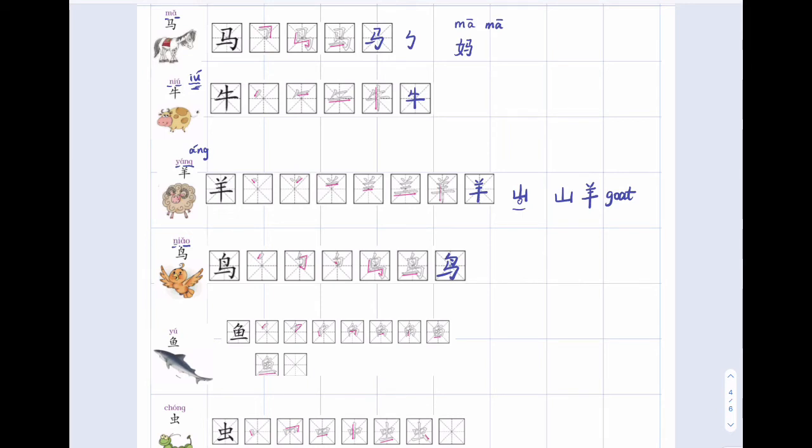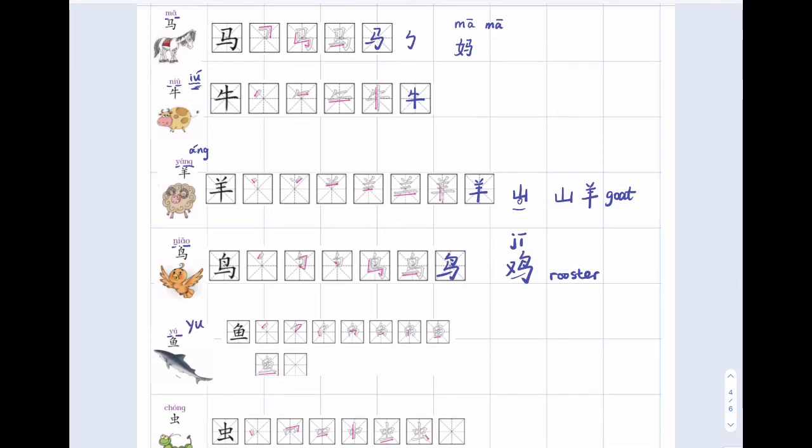By itself, it means bird. Say, on the left I add a little bit of this, and on the right I write 鸟. So this is 鸡. 鸡, chicken, hen, you name it, or rooster. Rooster is one of the 12 Chinese zodiac animal years. 鸡. And then we have the next one, y, u, 鱼.